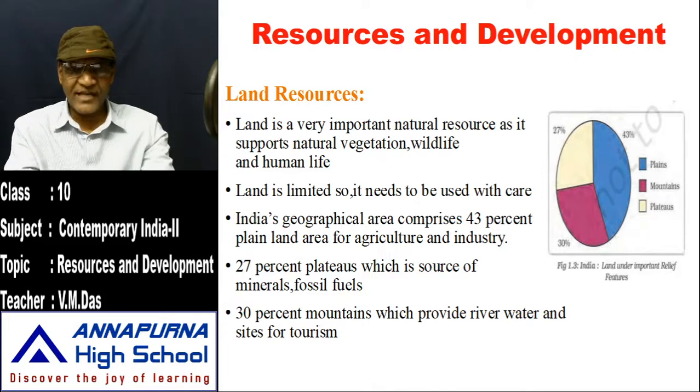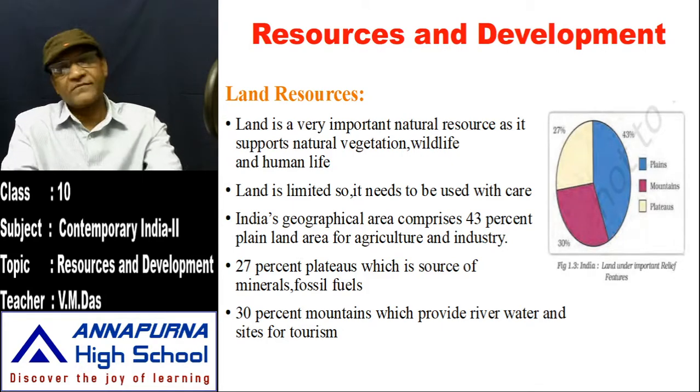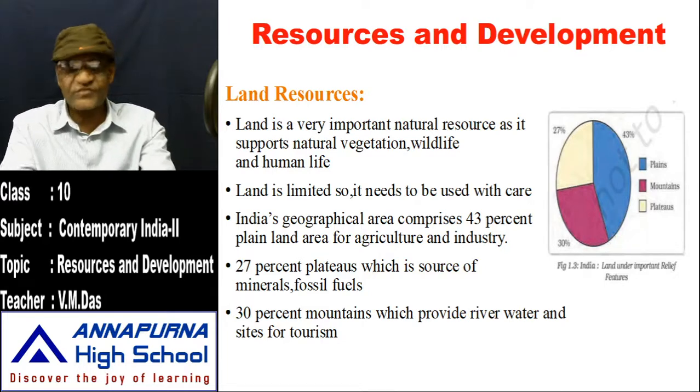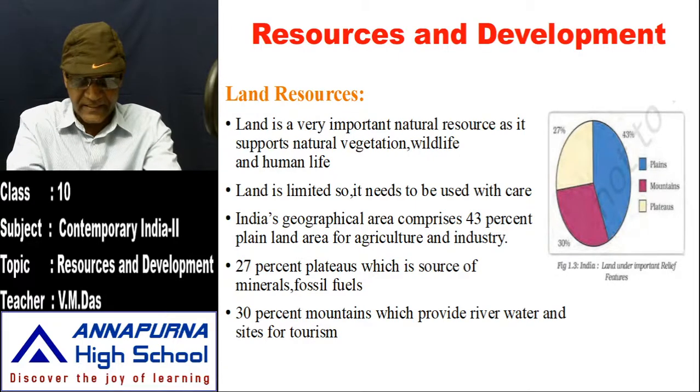Why am I telling this? The Himalayas are mountain ranges, snow-capped mountains. There we can see the origin of these three rivers. So that is why mountains play a very important role here, providing river water. And we are using the river waters for various purposes: for agriculture, for drinking, and for generating power.